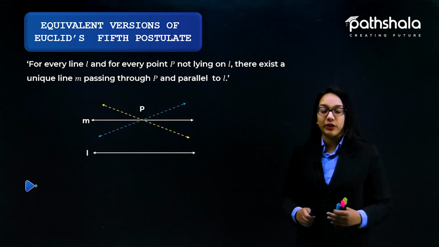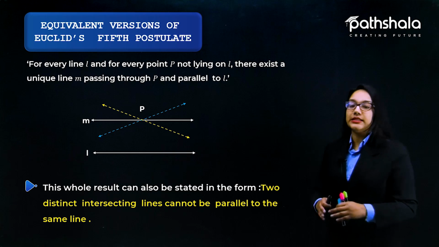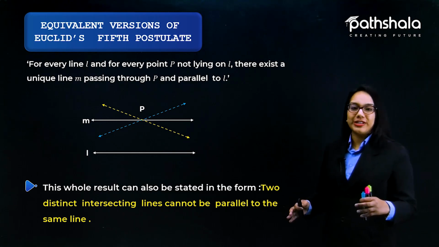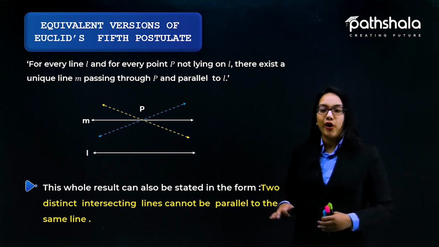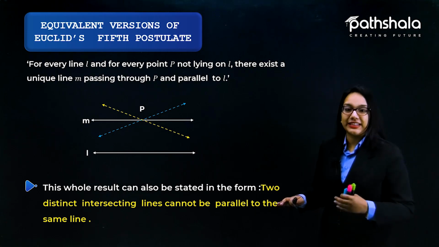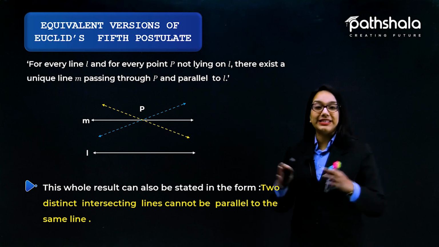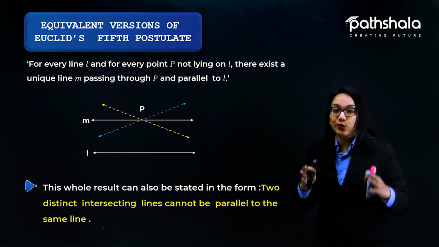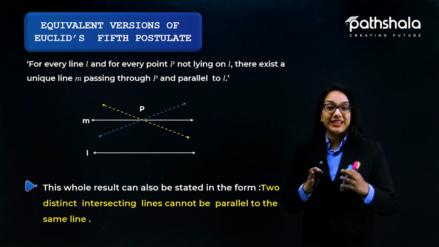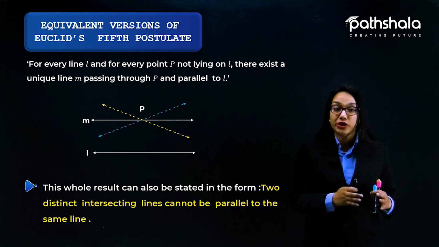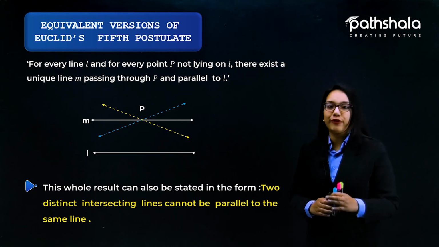Furthermore, what can we say further? We can say that this whole result can also be stated in the form that two distinct intersecting lines cannot be parallel to the same line. So this is all about the equivalent versions of Euclid's fifth postulate.